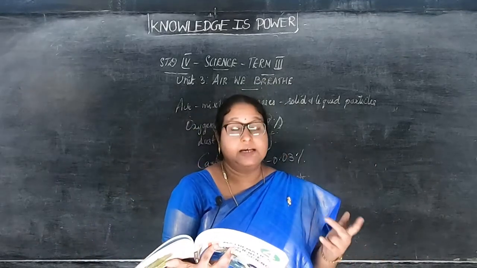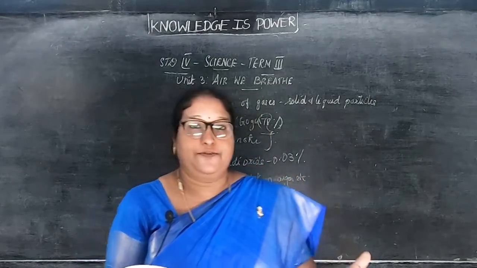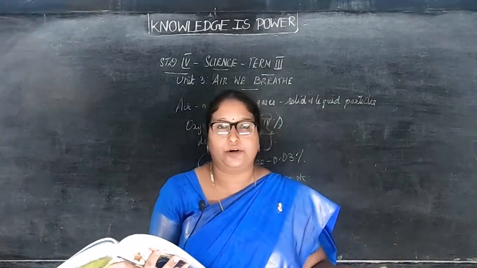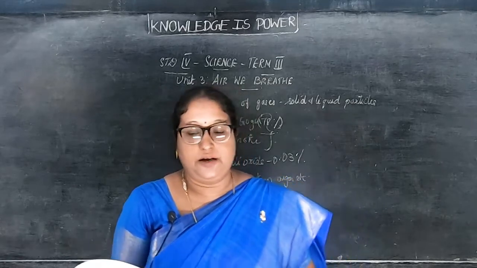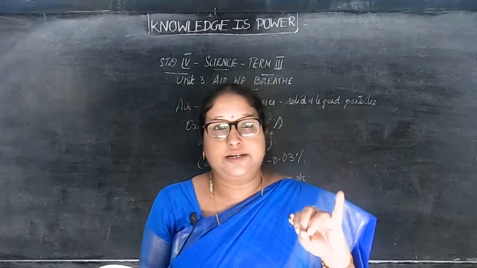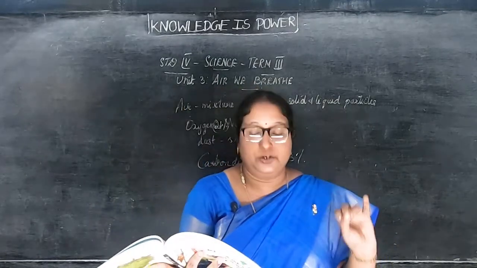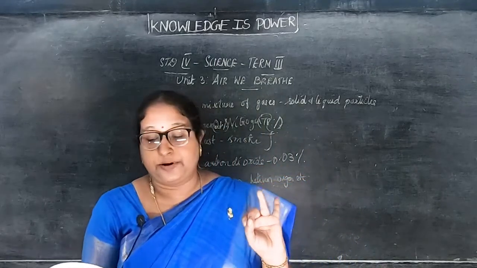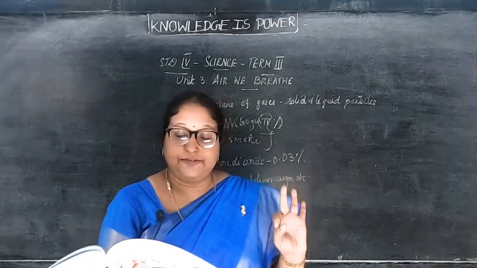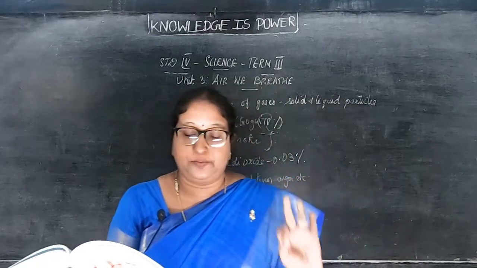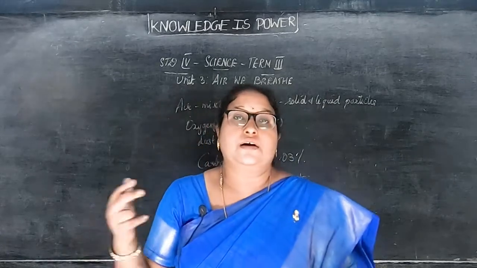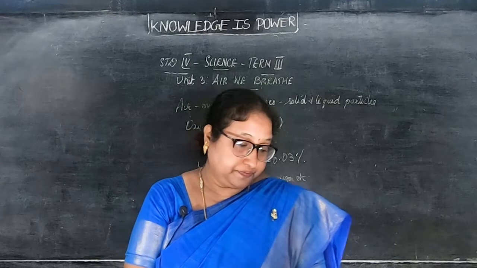Then smoke emission tests and certification of motor vehicles must be enforced. More trees should be planted. For what? To absorb the carbon dioxide. So the first one is an alternate source of energy, solar energy. Then air filters to prevent harmful gases mixing with air. Then smoke emission tests and certification of motor vehicles must be enforced. More trees should be planted to absorb carbon dioxide. So these are the ways to control air pollution.